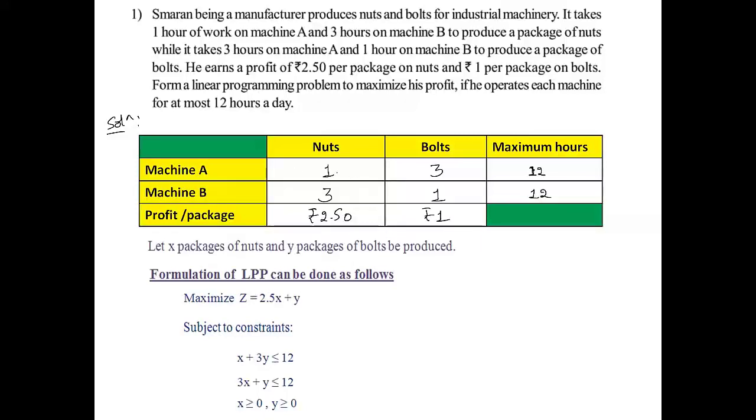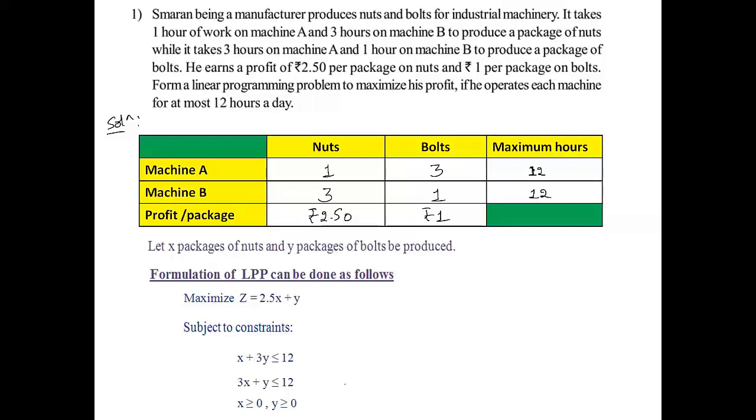it is x plus 3y less than or equal to 12. That is on machine A. And 3x plus y less than or equal to 12. That is on machine B. These two are time constraints. So x is greater than or equal to 0 and y is greater than or equal to 0.